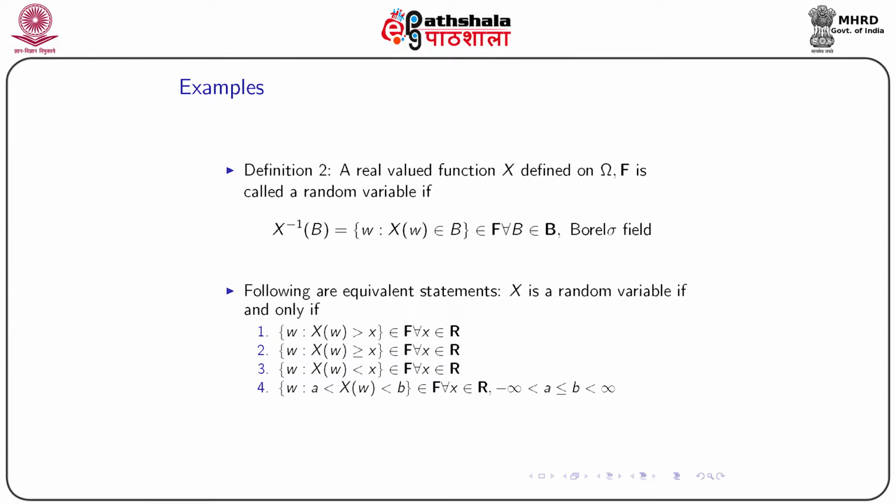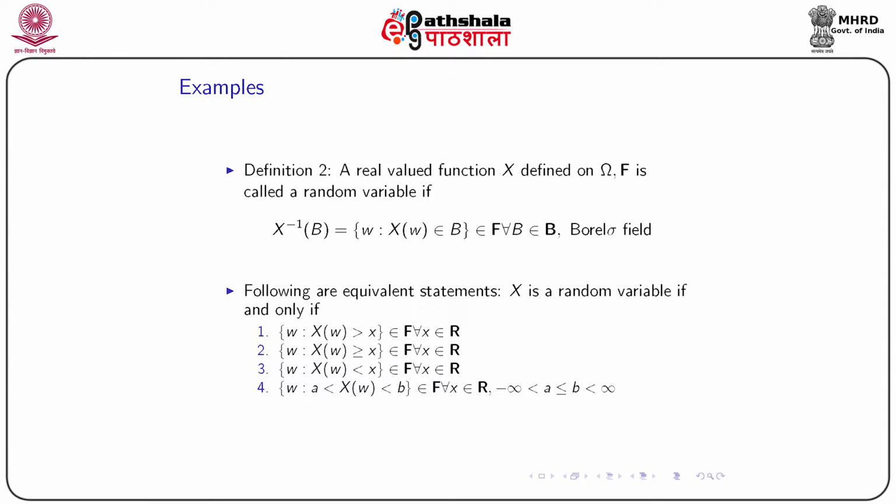A real valued function X defined on this omega and script F is called a random variable if X inverse B, which is the set collection of omega such that X(omega) belongs to B, belongs to script F for all B belonging to script B, that is the Borel sigma field. So this is the definition which uses the condition of the Borel sigma field.